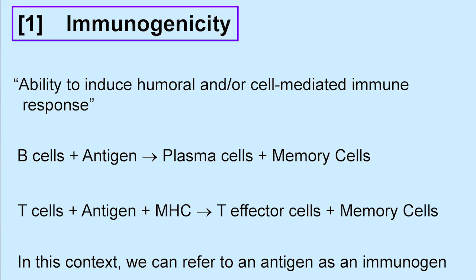What is immunogenicity? Ability to induce humoral and/or cell-mediated immune response is known as immunogenicity. In this immunogenicity, B cells combine with antigen, then give rise to plasma cells and memory cells. The T cells combine with antigen and MHC, major histocompatibility complex, then give T effector cells and memory cells. In this context, we can refer to an antigen as an immunogen.